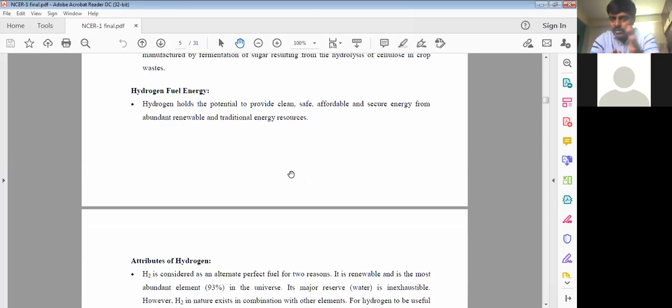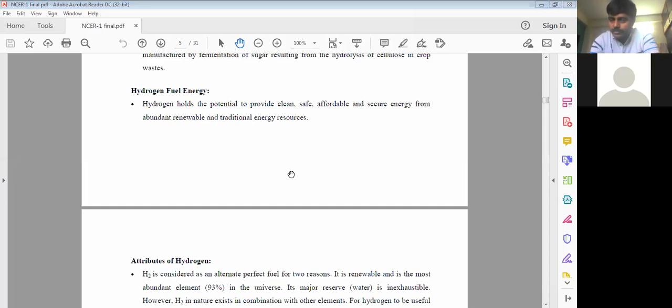Because when we are considering hydrogen fuel, hydrogen is not going to be generated straight away, as we have already discussed in the fifth unit. There I told you the hydrogen energy is generated by different methods. Electrolysis process is one method, steam reforming process is another method.